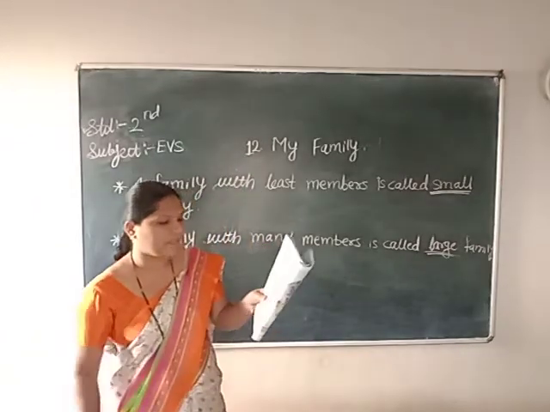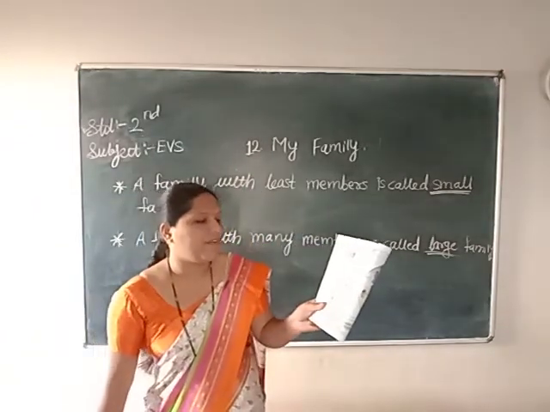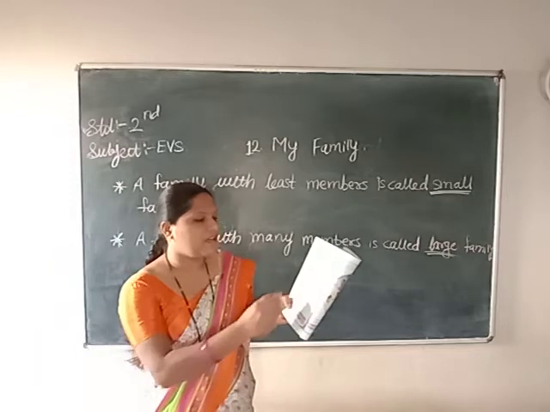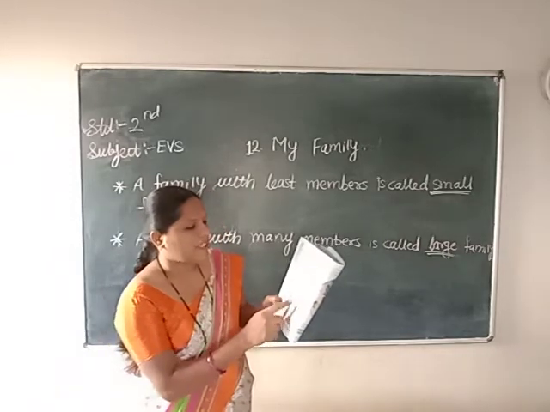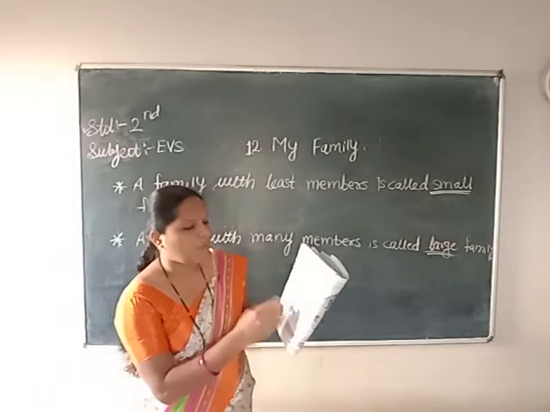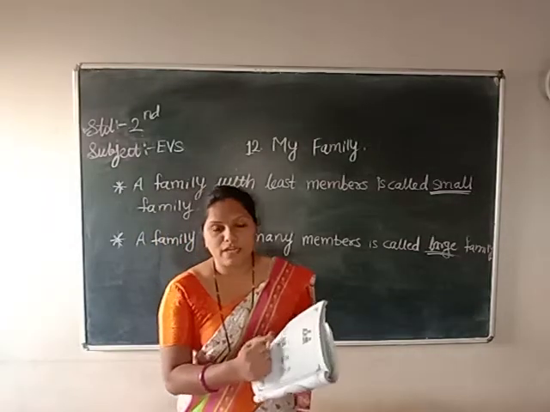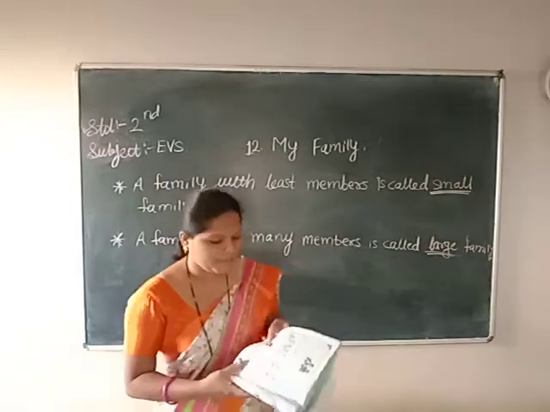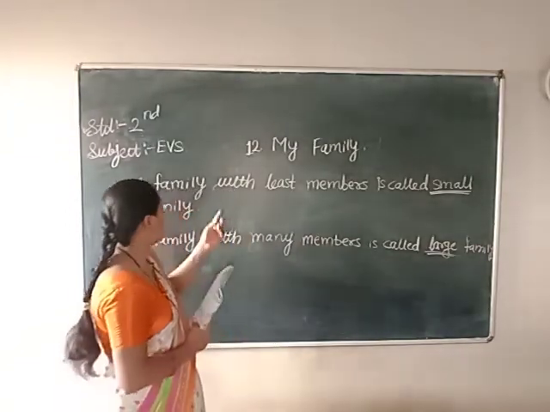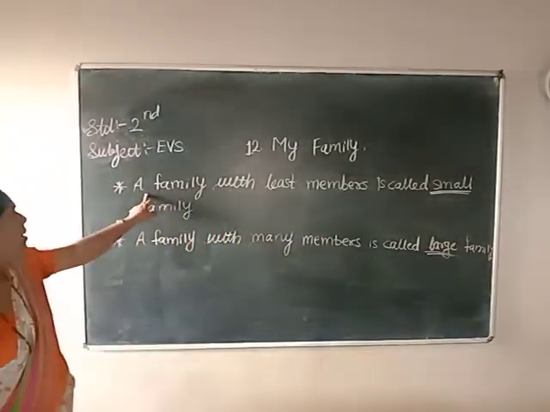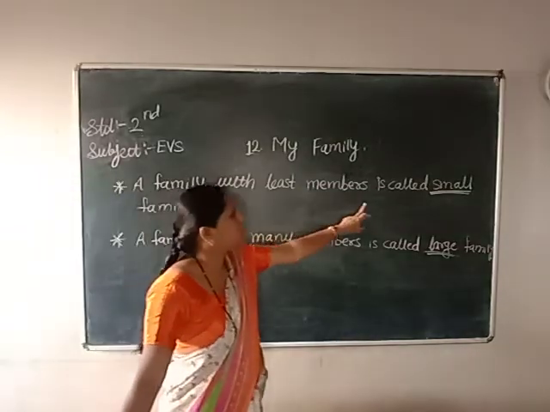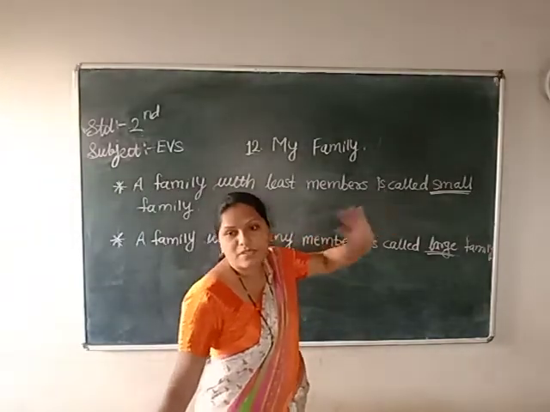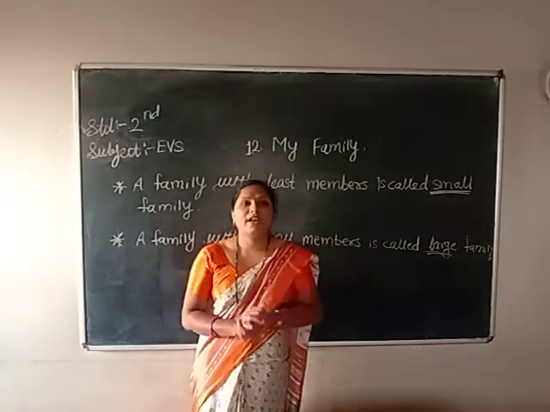Here, fill in the blanks. Mine is a dash family. Means he is thinking, mine is a dash family. How many members? Small family, large family, joint family. Which family? Let's see. So here I have written, what is a small family? A family with the least members is called a small family. Means only mother, father and their children.